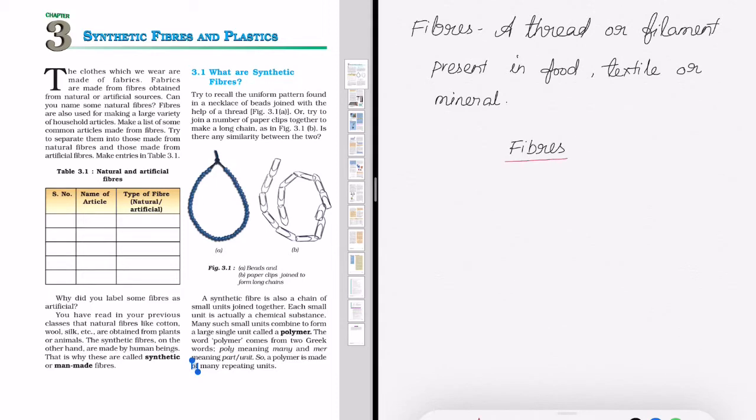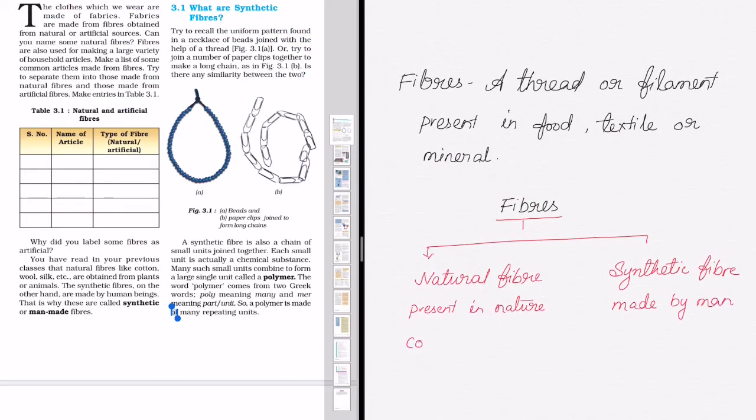In nature, we can see fibers naturally present, they are called natural fibers. Whereas some fibers are made by man, they are called synthetic fibers. Natural fiber examples are cotton, wool, silk, whereas synthetic fiber examples are nylon, polyester, rayon, etc.